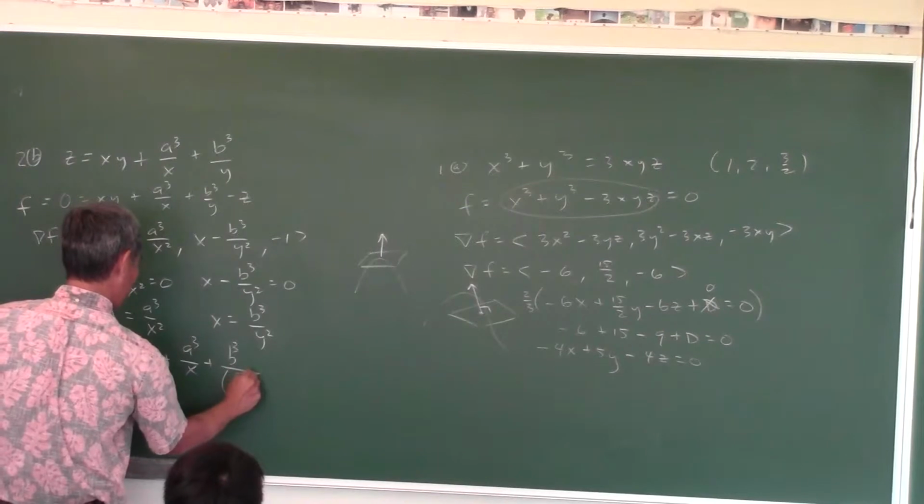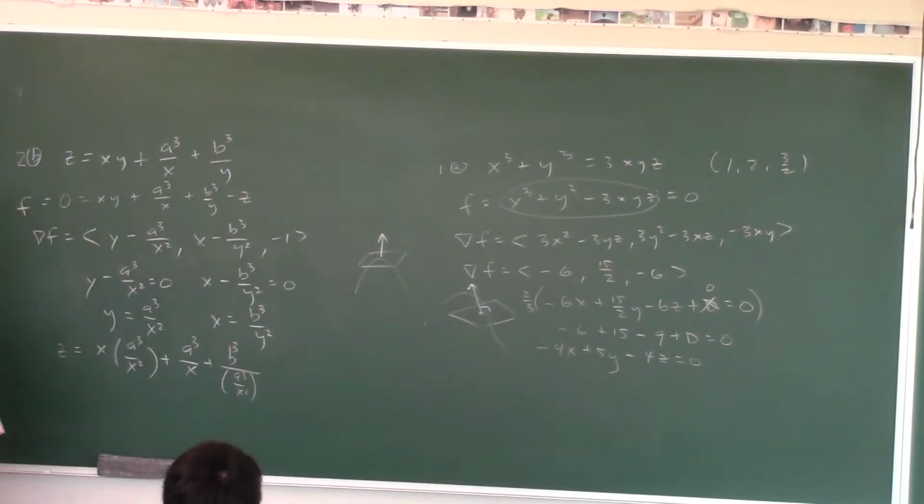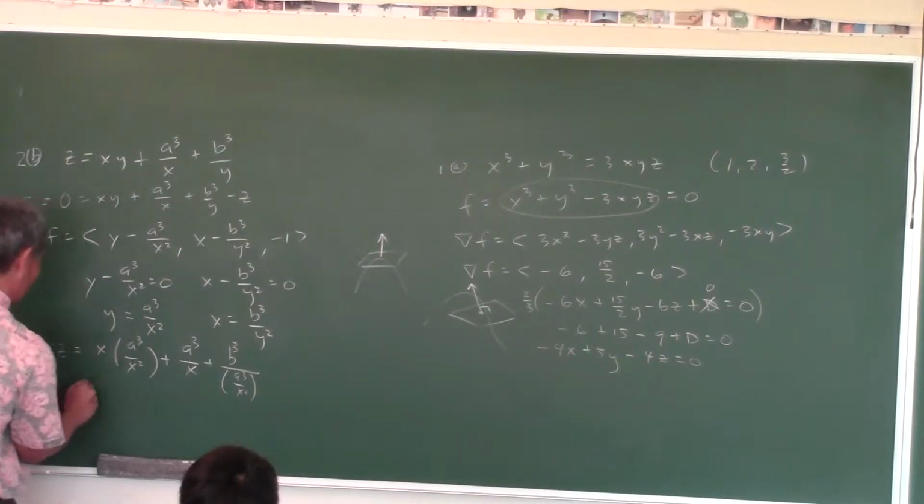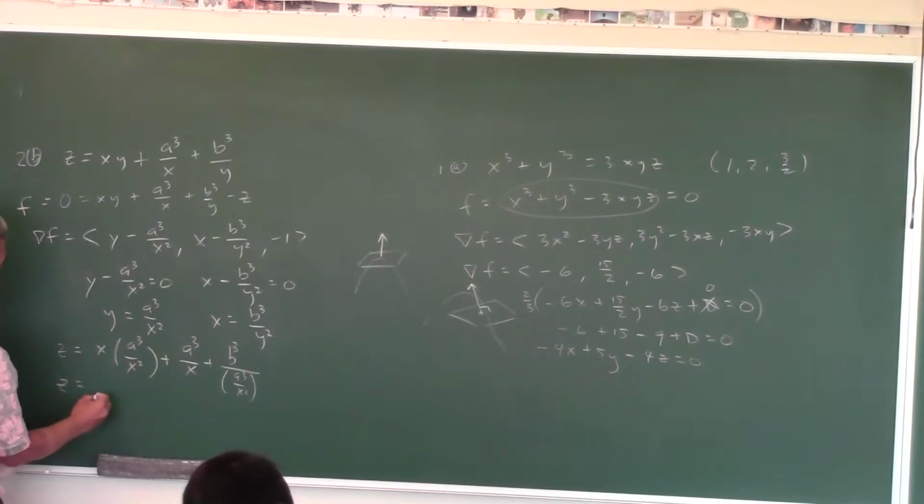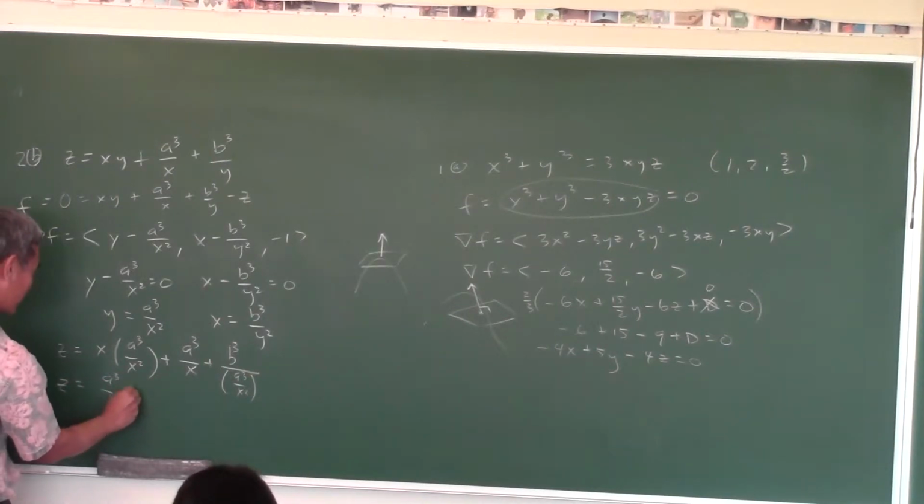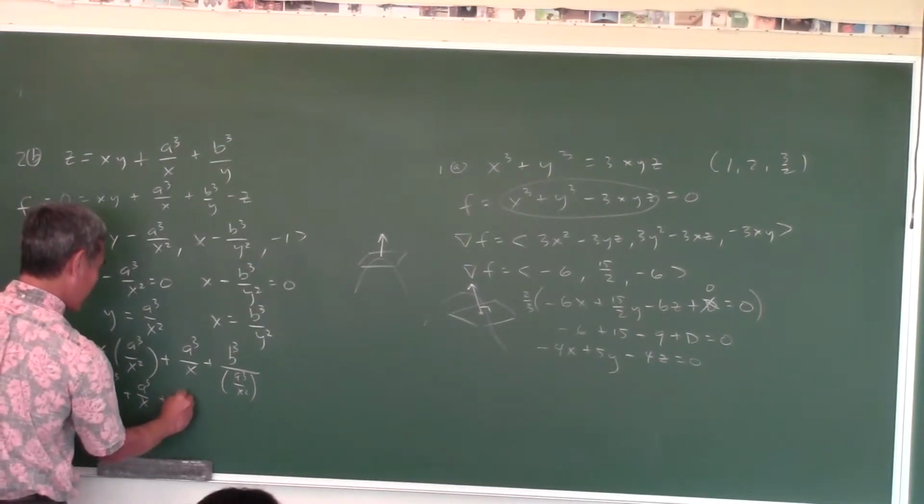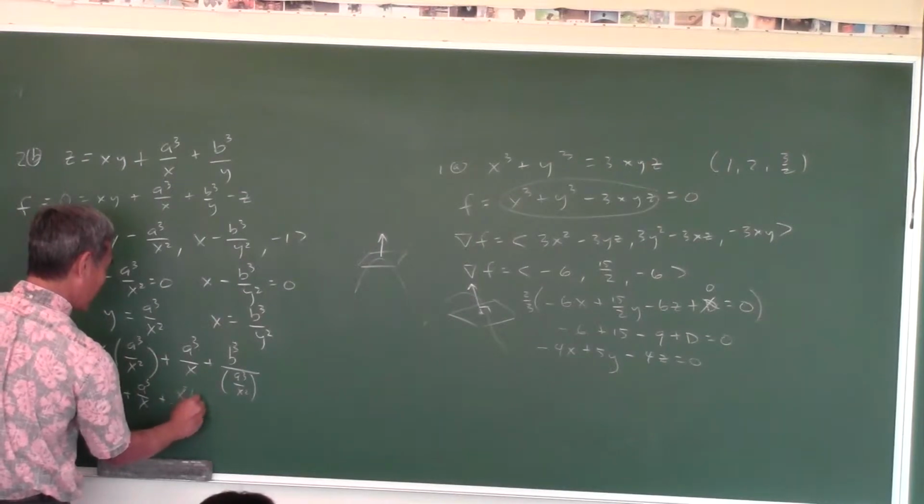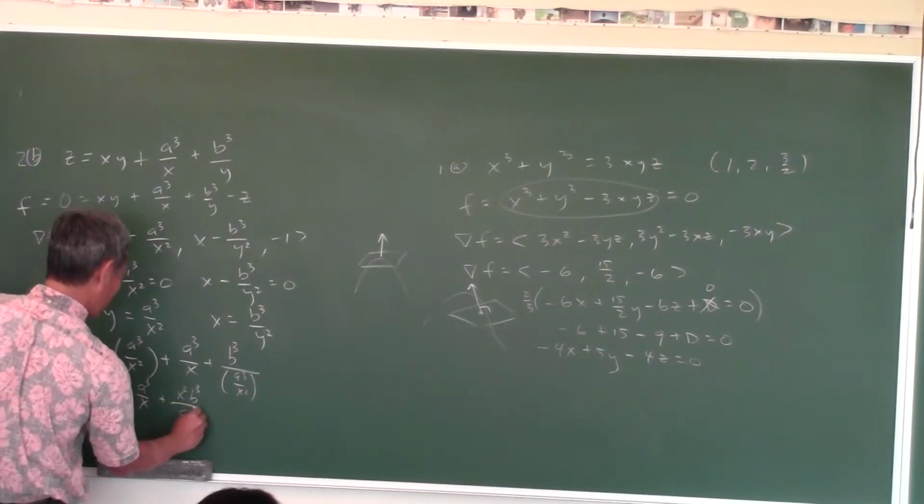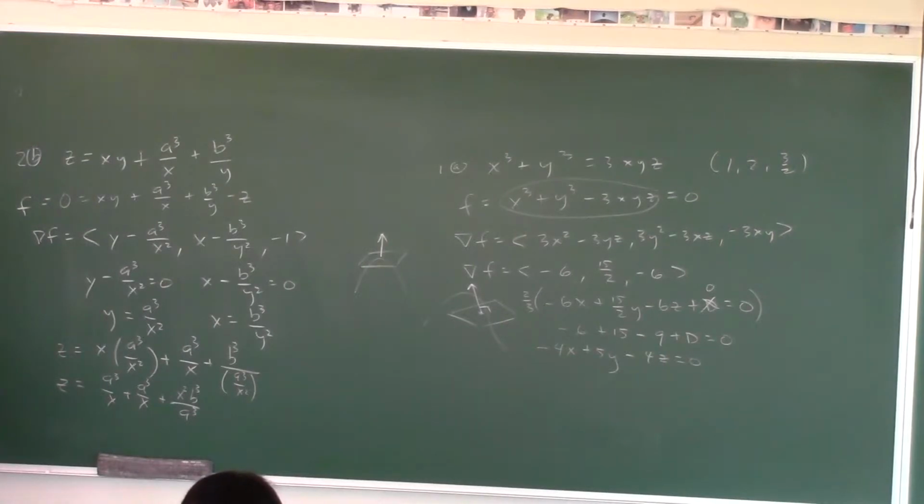Which is a cubed over x. Oh, but wait a minute. What about the z though? Okay, let's just see what happens. So what do you get here? A cubed over x plus a cubed over x plus x squared b cubed all over a cubed. That's what the z coordinate is.